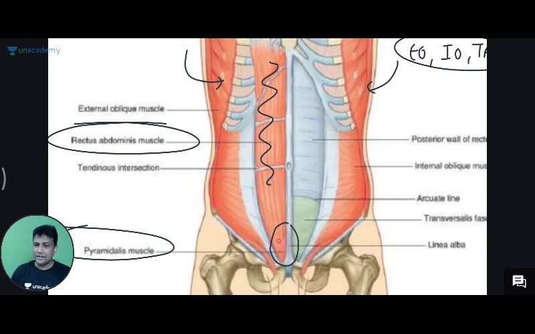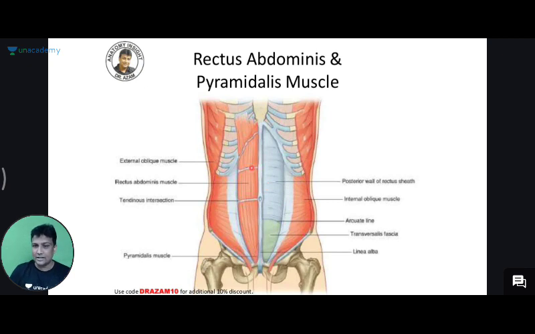And this rectus abdominis muscle will have tendinous intersections, guys. Because of the tendinous intersections, the rectus abdominis muscle is divided into those packs, your 6 packs or abs. This is your favorite muscle which you are always trying to develop, but in life it doesn't happen, okay? So you have 6 packs, I also have 6 packs, kept very safely inside, sir, okay?